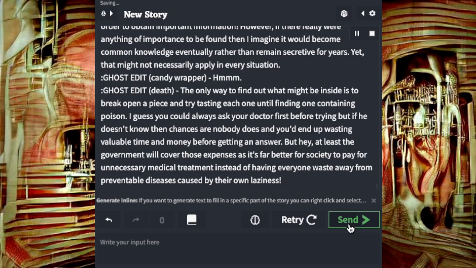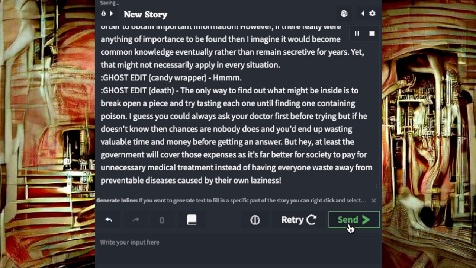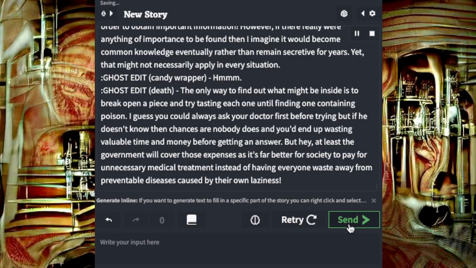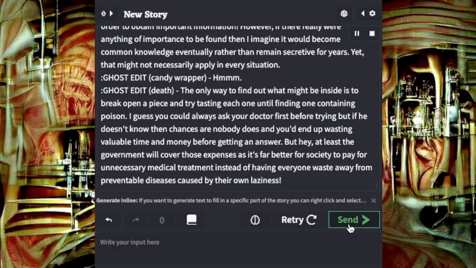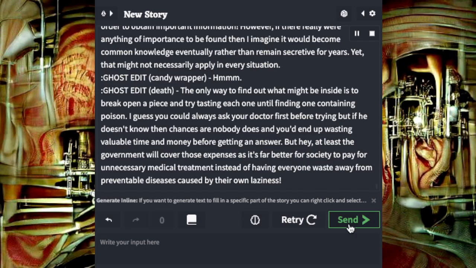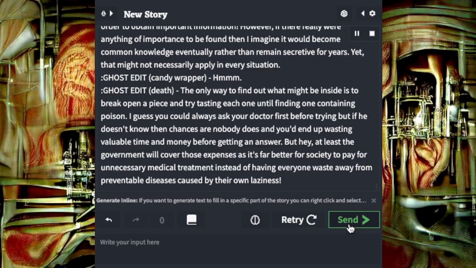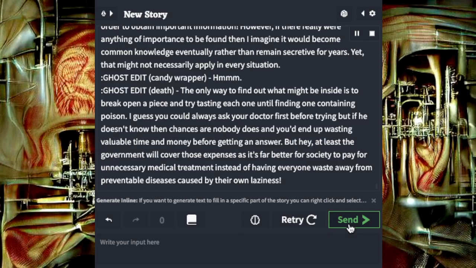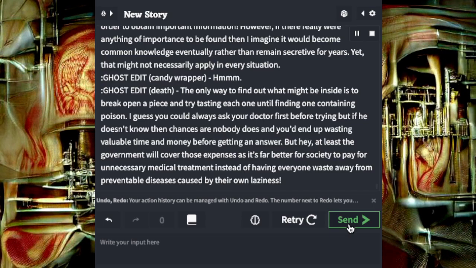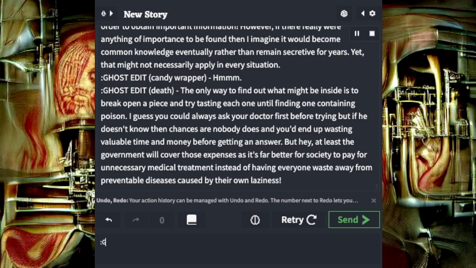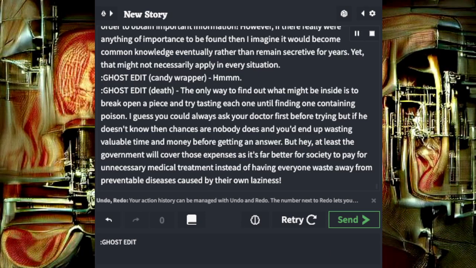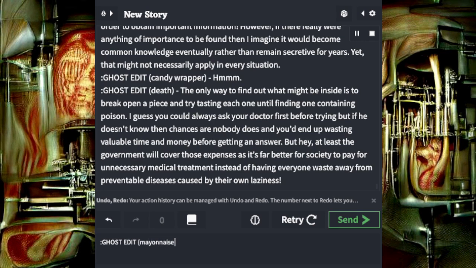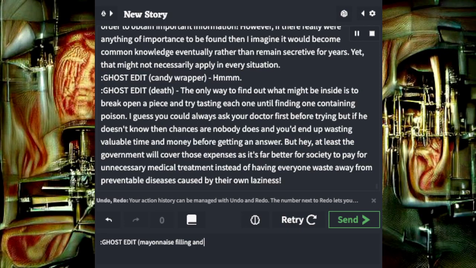However, if there really were anything of importance to be found, then I imagine it would become common knowledge eventually rather than remain secretive for years. Yet, that might not necessarily apply in every situation. Ghost-headed candy wrapper. Ghost-headed death. The only way to find out what might be inside is to break open a piece and try tasting each one until finding one containing poison. I guess you could always ask your doctor first before trying, but if he doesn't know, then chances are nobody does, and you'd end up wasting valuable time and money before getting an answer.